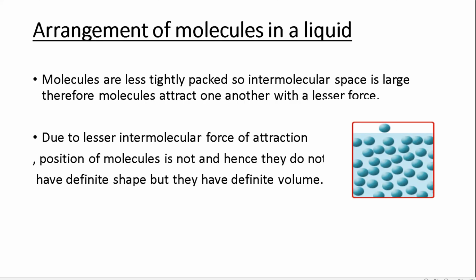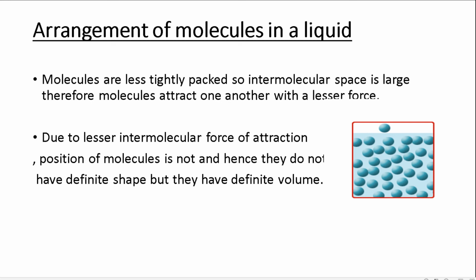Now we will learn arrangement of molecules in a liquid. In liquid, molecules are less tightly packed. You can see in the image the intermolecular space is larger than the solids. And according to kinetic theory of matter, larger intermolecular space means there is lesser force of attraction. So the molecules of liquid attract each other with a lesser force.